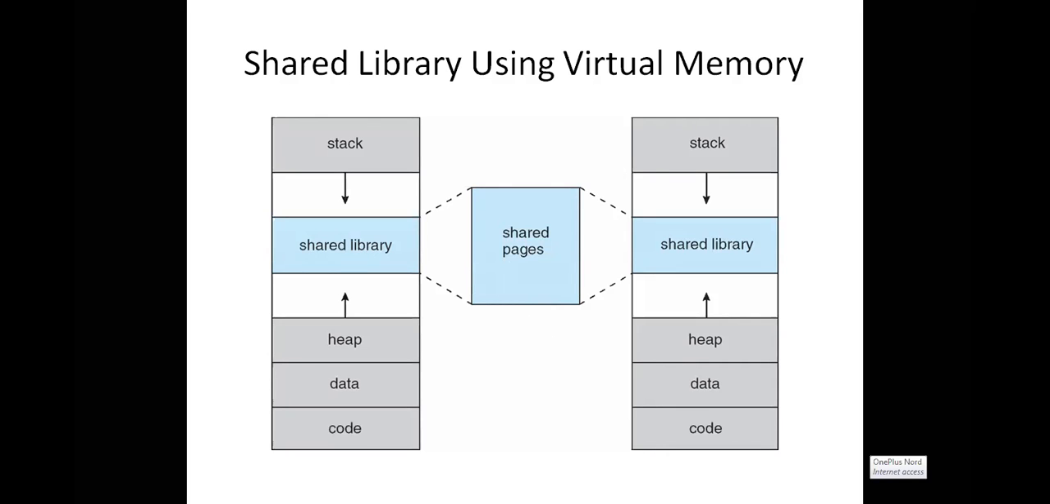I already told you, it is also called reentrant code. Reentrant code means we need not keep duplicate copied pages in multiple main memory frames. In order to avoid this situation, if these two processes are using the same page, then we keep only one page in the main memory frame. Okay.